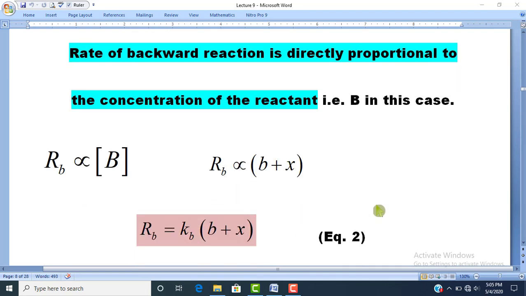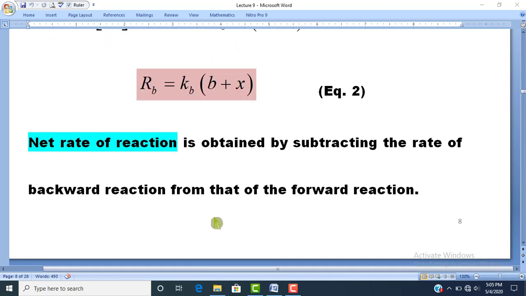Similarly, we also can find the rate of backward reaction. This rate of backward reaction is directly proportional to the concentration of B. So, Rb is directly proportional to b plus x because after time t second, the concentration of B is b plus x. So, according to equation number 2, the rate of backward reaction will be equal to the rate constant Kb for the backward reaction into b plus x.